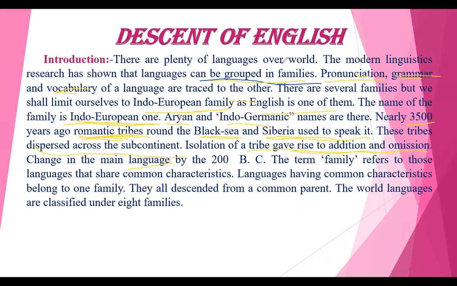In the Telangana accent also, many Urdu words come into their regular spoken words. In the same way, as these people migrated and the language spread, many words and dialects were added and omitted. That led to change in the main language by 200 BC.